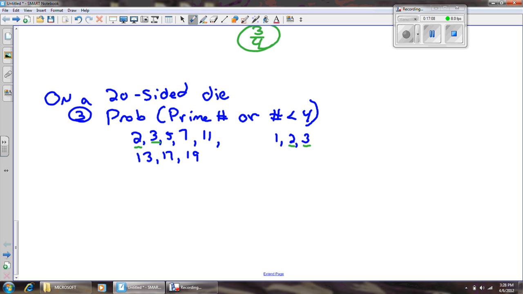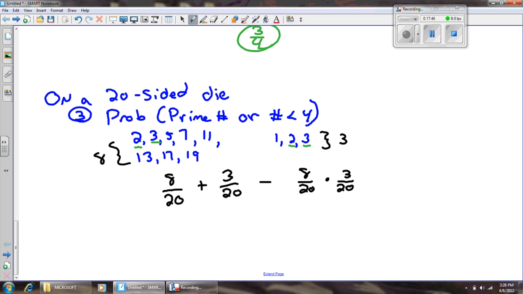So I'm going to do the probability for it, but then I'm going to add the probabilities together, but I'm going to subtract the product of the probabilities. So this was 8 out of 20. Right? There's 8 numbers up here, right? And there's 20 possible numbers on the die. I'm going to add that to 3 out of 20. Okay, there's 3 of them right there. But then I have to subtract 8/20 times 3/20.